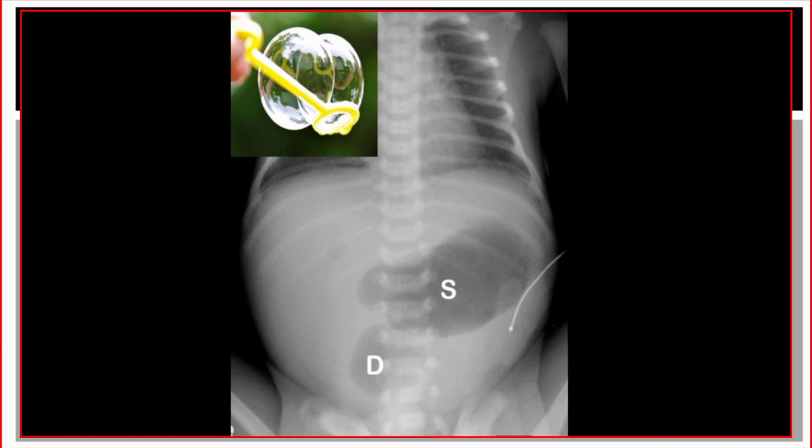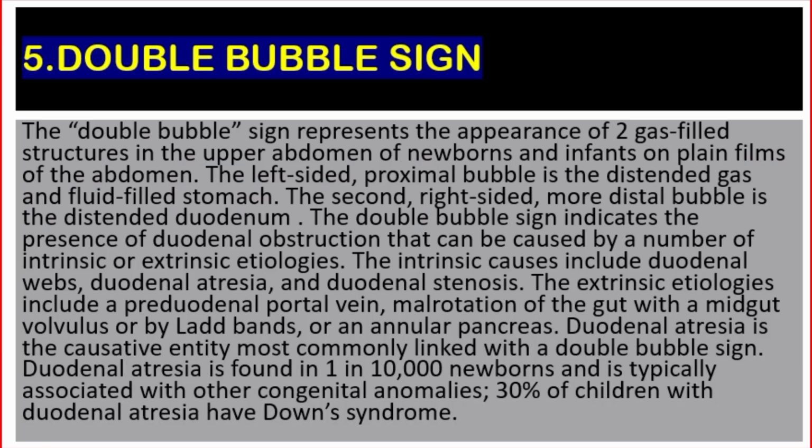The double bubble sign indicates the presence of duodenal obstruction that can be caused by a number of intrinsic or extrinsic etiologies. The intrinsic causes include duodenal webs, duodenal atresia, and duodenal stenosis. The extrinsic etiologies include a pre-duodenal portal vein, malrotation of the gut with a midgut volvulus, or Ladd bands, or an annular pancreas.